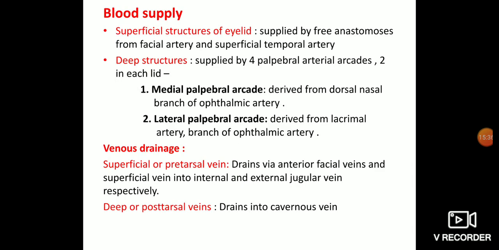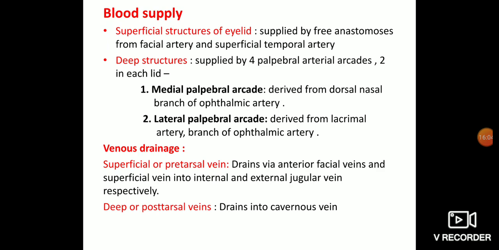Blood supply of the lid. The superficial structures and deep structures are supplied by different arteries. The superficial structures of the eyelids are supplied by the free anastomosis from the facial artery and superficial temporal artery, while the deep structures are supplied by four palpebral arterial arcades, two in each lid.